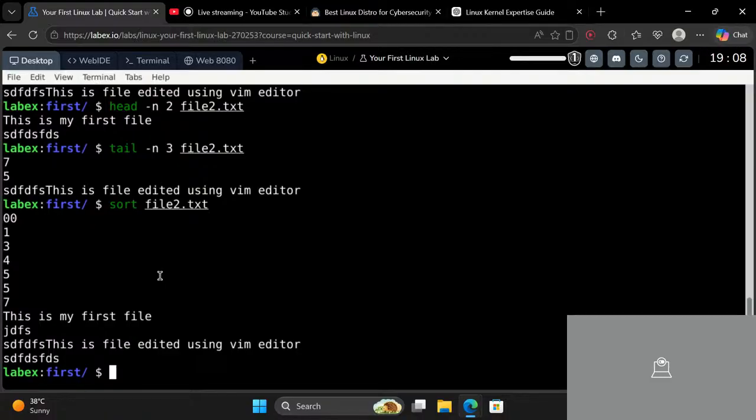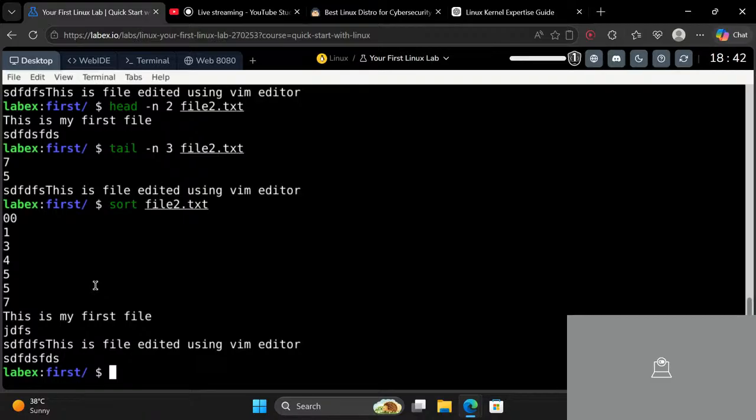So you can see 0, 1, 3, and then the alphabets. And alphabets are also sorted based on what comes first. But if you see, why is T coming before S? It's because T is in capital, and capital takes higher priority than the small one.